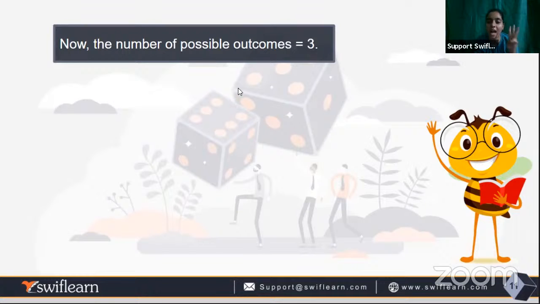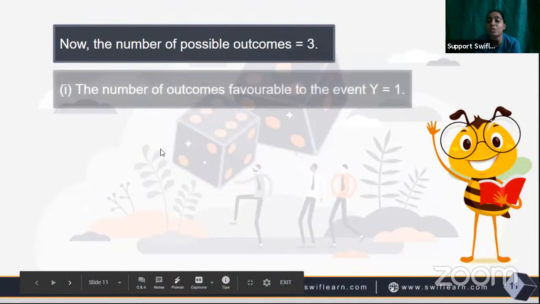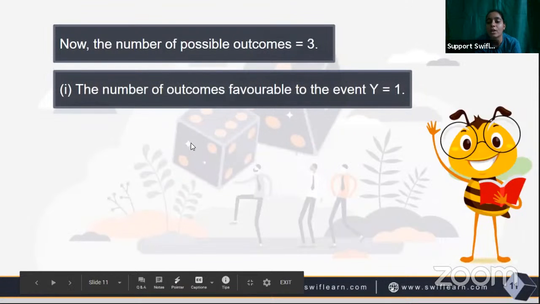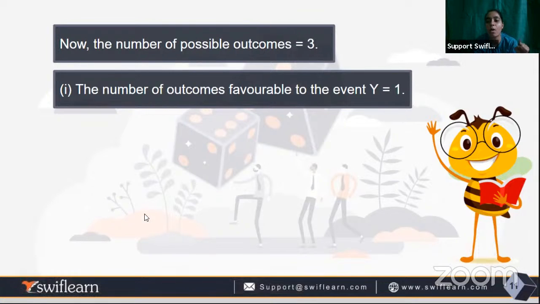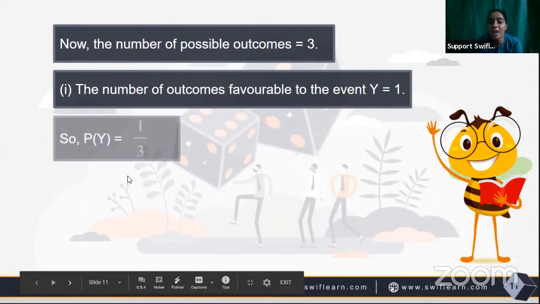Yellow. Yes, so we have only three outcomes, so the number of possible outcomes will be three, and we have to take out one yellow ball. So the number of favorable outcomes will be one, because there is only one yellow ball. So we have P of Y as 1 by 3.